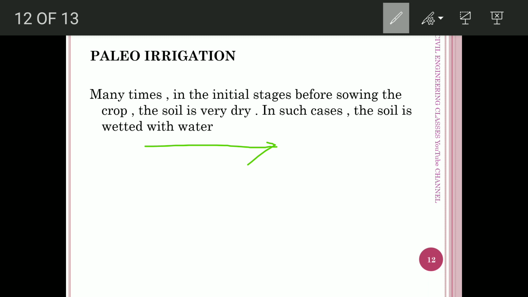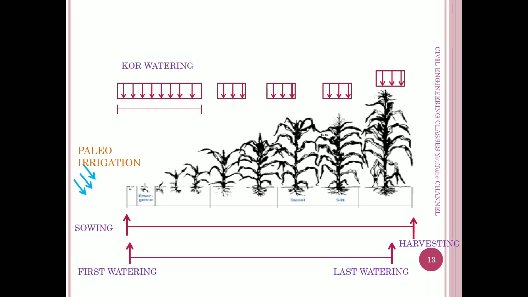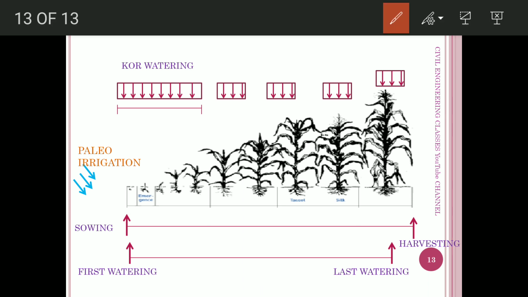Let's make everything clear with this diagram. First process we are doing is that before the sowing of the seeds, this is the seeds, we have to prepare the land by spraying some water. This is called as paleo irrigation. Irrigation before sowing the seeds as a part of the preparation of the soil.